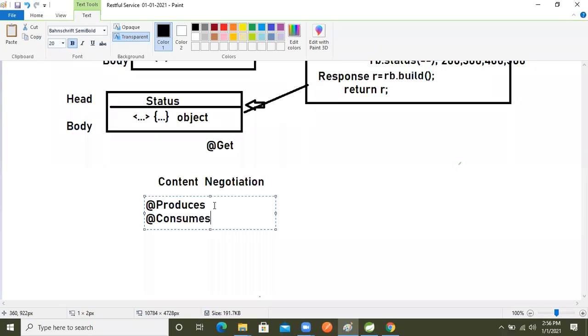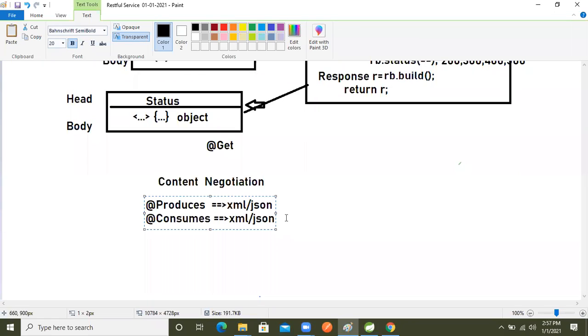These two annotations we learned, which mean we restrict our endpoint to produce data in XML or JSON. And here we are doing the same for consuming: our endpoint provider can take the data in XML or JSON, right?